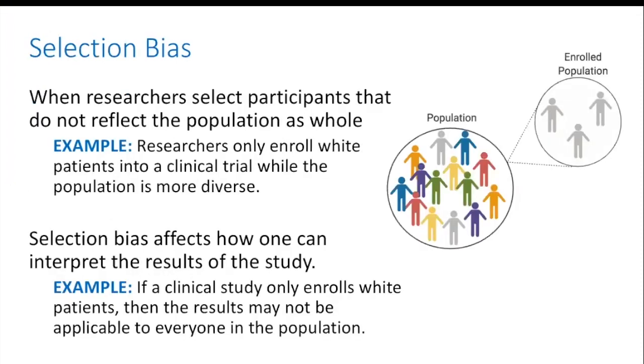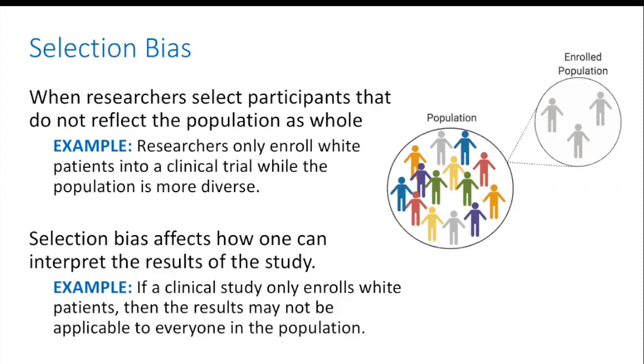Selection bias is when researchers select participants for their studies that do not reflect the population as a whole. For example, if researchers only enroll Caucasian participants into a clinical trial when the actual population that would receive this treatment is more diverse. As you might expect, this can affect how one interprets the results of a study.